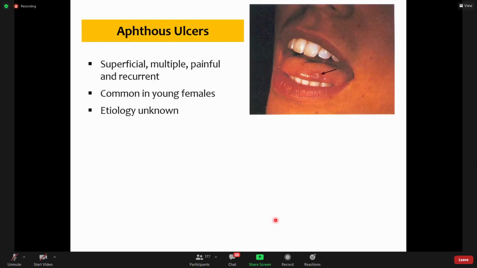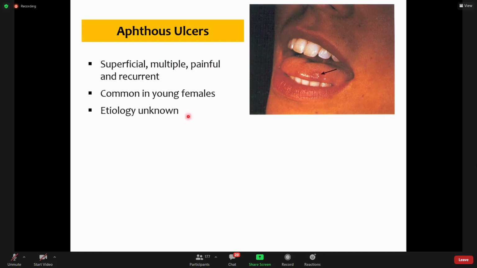Now again the same ulcer as I showed you in my first slide. This is a shallow ulcer, and this is a true picture of aphthous ulcers. Although in this picture it is shown as single, usually they are multiple. They are superficial, multiple, inflammatory, painful, and recurrent.